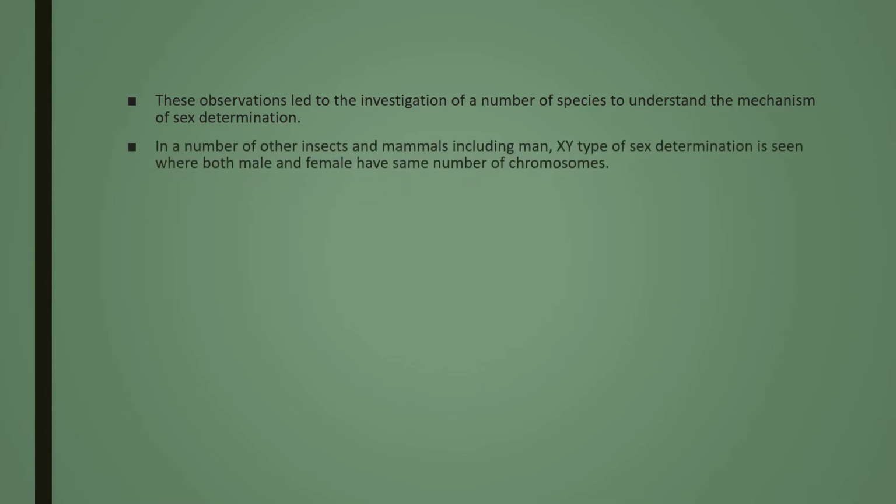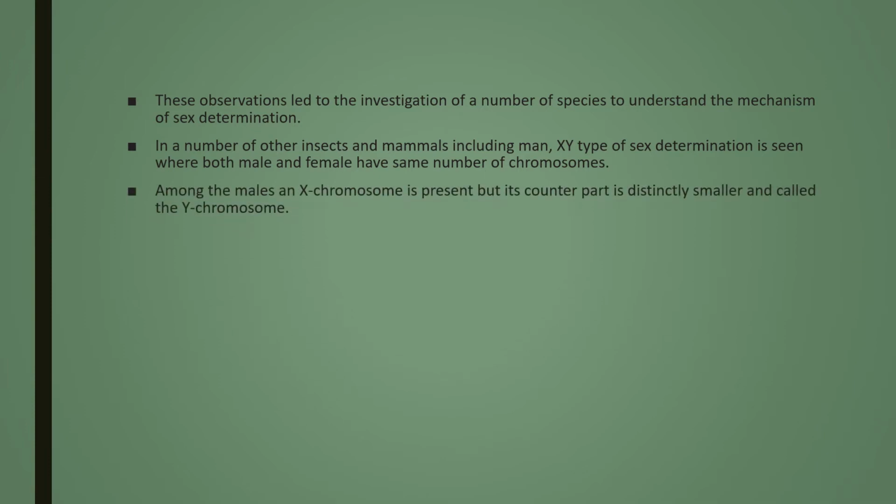In a number of other insects and mammals, including man, XY type of sex determination is seen where both male and female have the same number of chromosomes. Among the males, an X chromosome is present, but its counterpart is distinctly smaller and called the Y chromosome. Females, however, have a pair of X chromosomes.